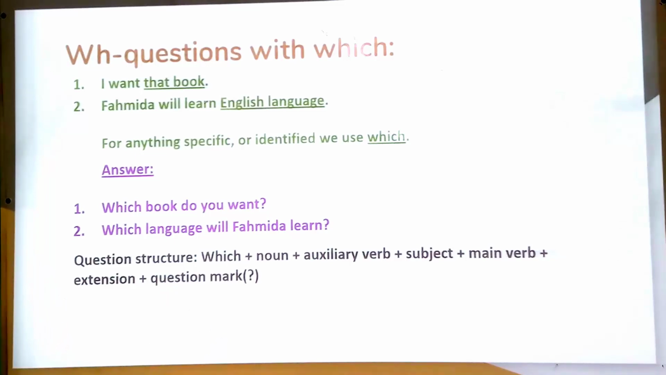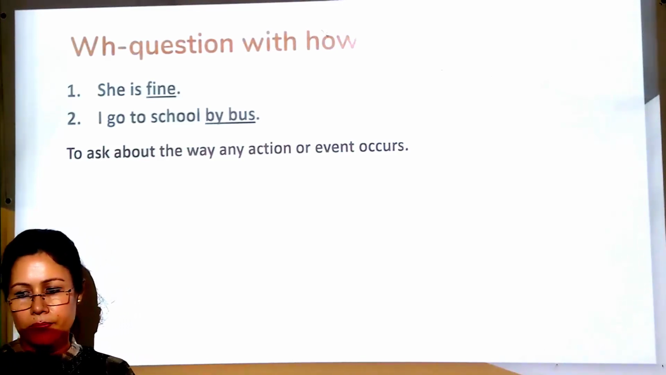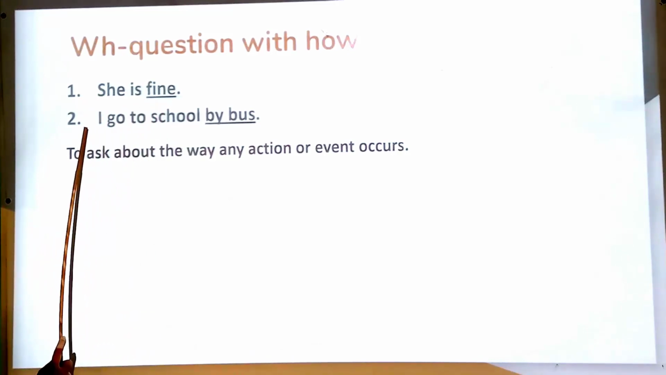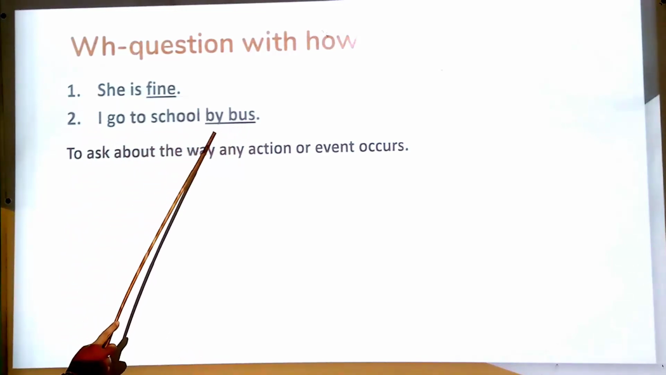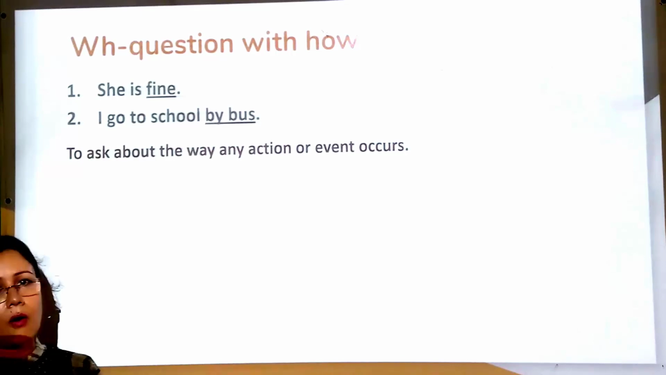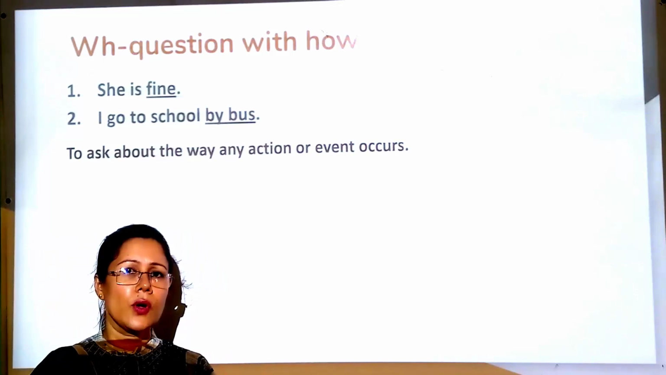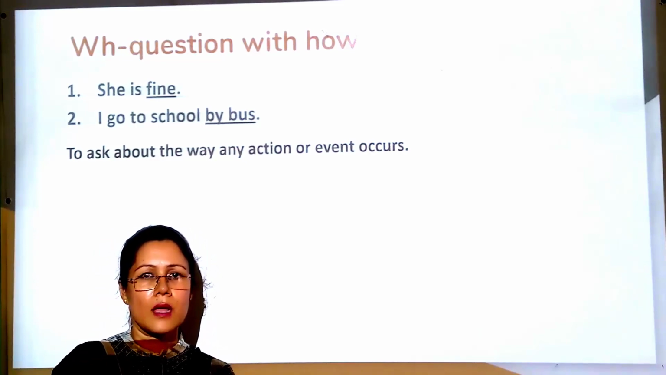Dear student, let us come to another WH question word. Now we will make WH question with how. Look at the sentences. Number 1, she is fine, underlined word fine. Number 2, I go to school by bus, underlined word by bus. So, to ask about the way any action or event occurs, we use how. Got my point? To know about the way any action or event occurs, we use how.